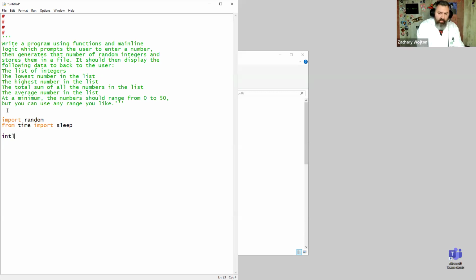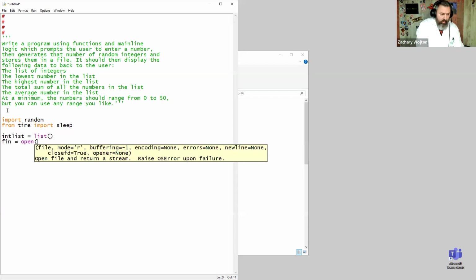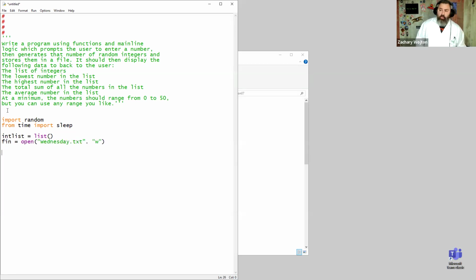So we need to create an empty list of integers. Integer list equals list, open, close. There's our empty list of integers. Let's create a file. Let's call it fin, file in, and we'll call it open. Let me put some quotes around it: Wednesday.txt, because today's Wednesday. Why not, right? And we're going to open it in write mode. If it doesn't exist, it'll create it. It doesn't exist at this time.